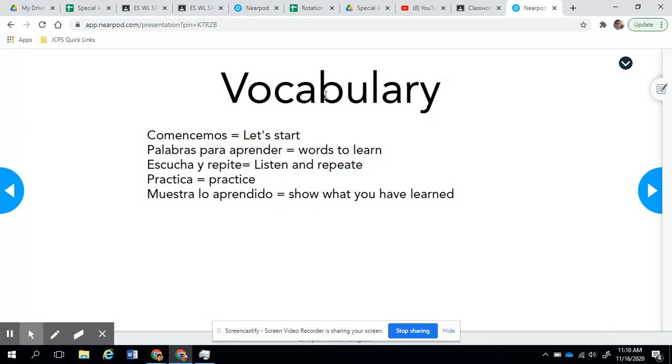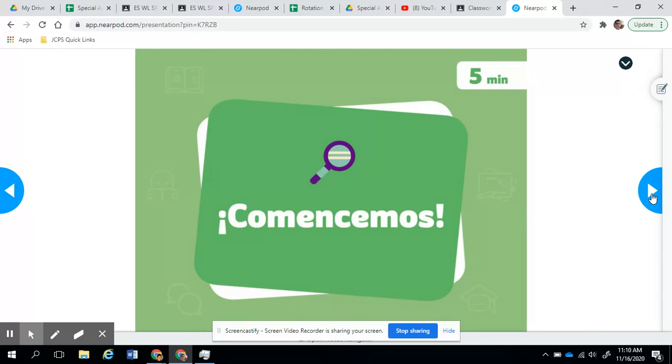So I'm going to give you here some of the vocabulary that you will see through the presentation. The first thing is comencemos. Comencemos means let's start. Palabras para aprender, that means words to learn. Escucha y repite, that means listen and repeat. Práctica is practice. And muestra lo aprendido is show what you have learned. So the first thing is say comencemos. So that means, remember, let's start.